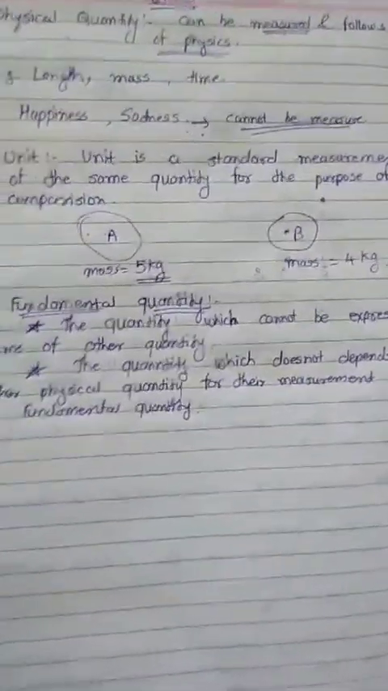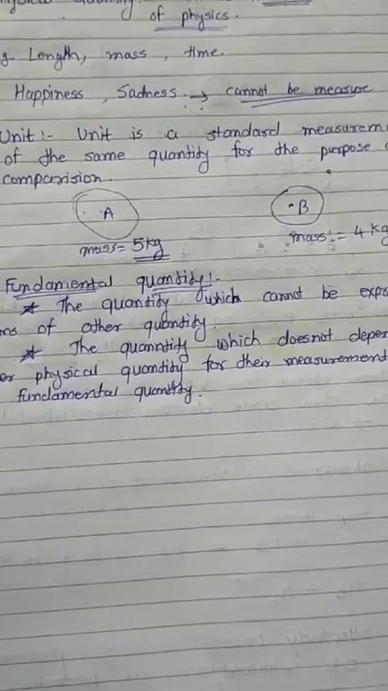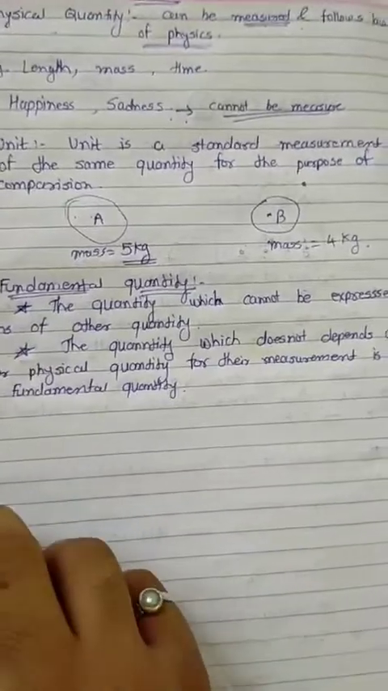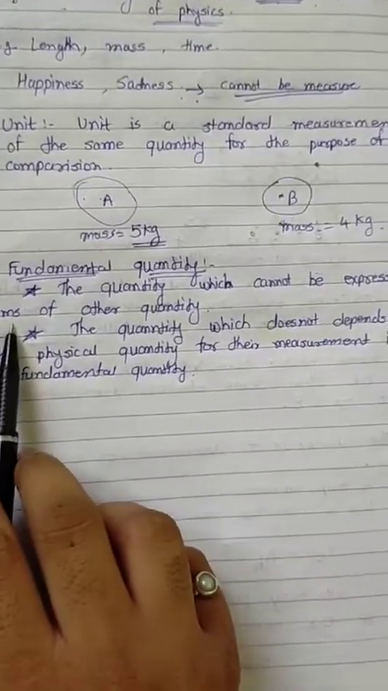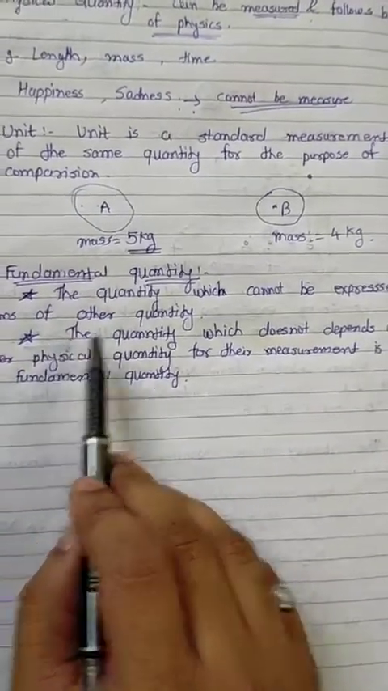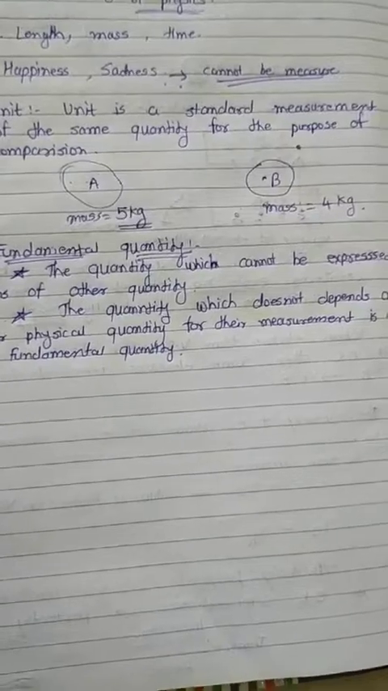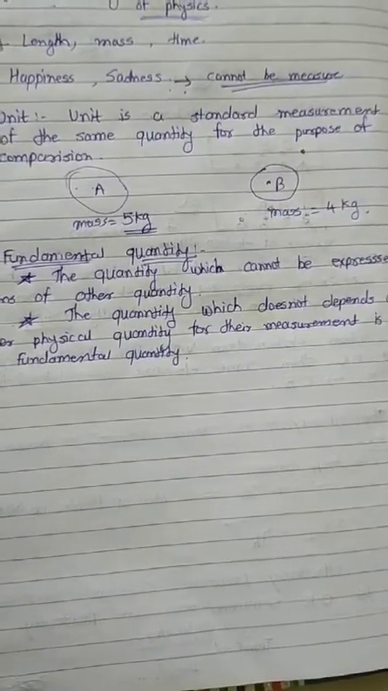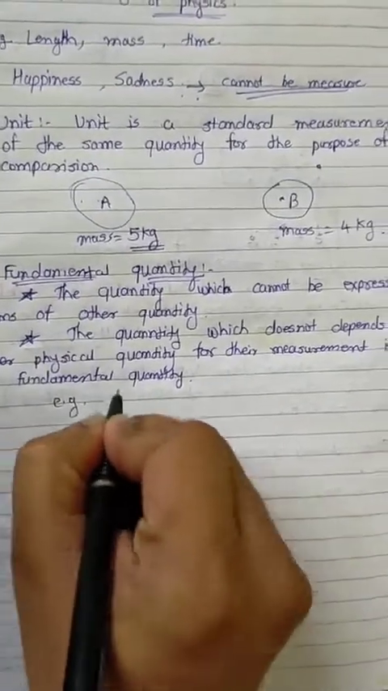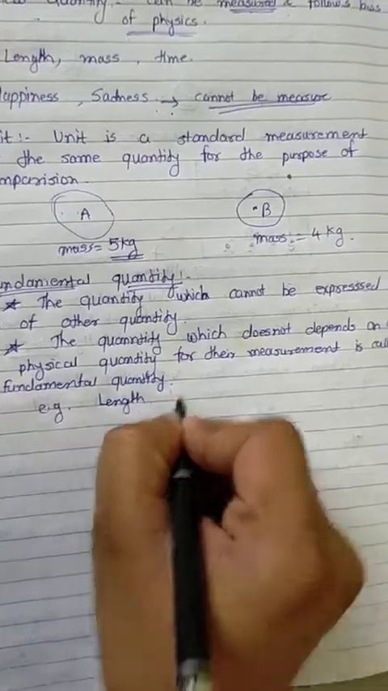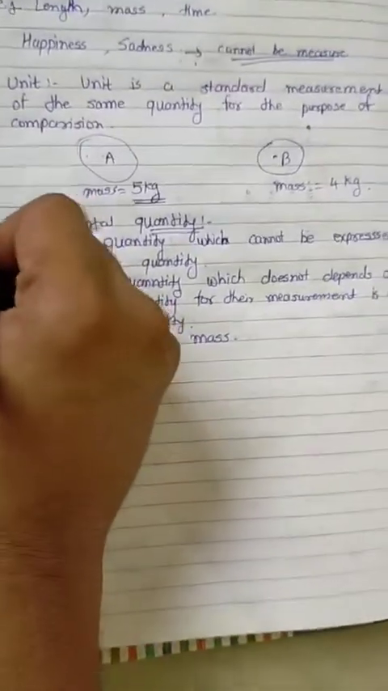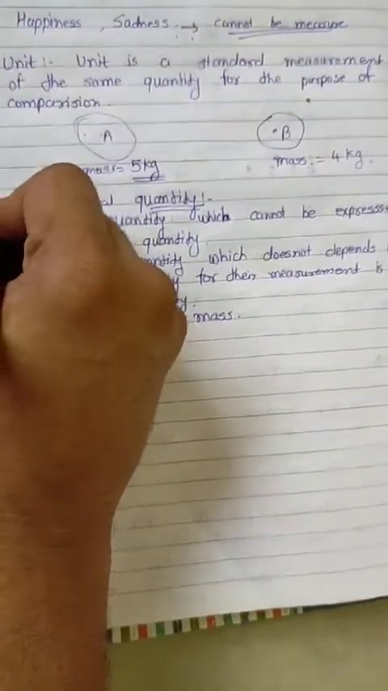Okay, got it? I can repeat again. The quantity which cannot be expressed in terms of other quantity is called the fundamental quantity. And the second definition is the quantity which does not depend on any other physical quantity for its measurement is called a fundamental quantity. For example, length, mass. Now this is the most important part.